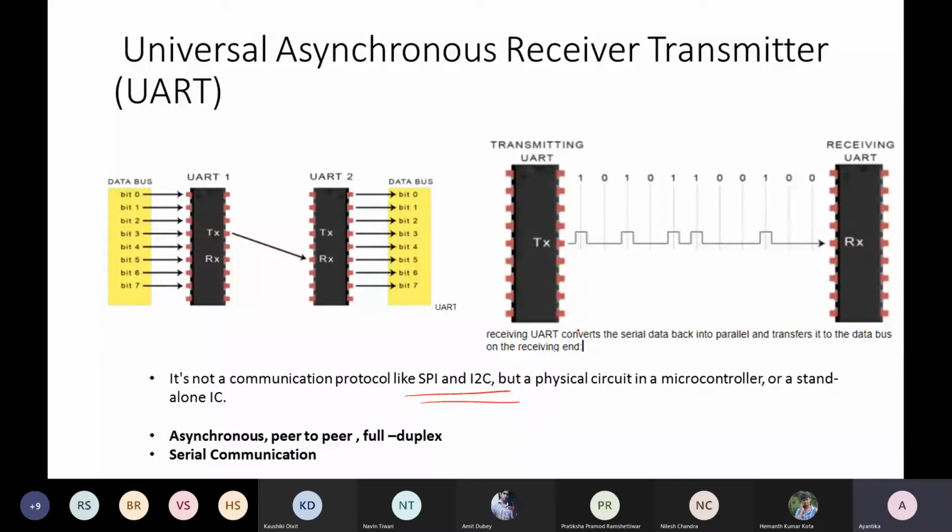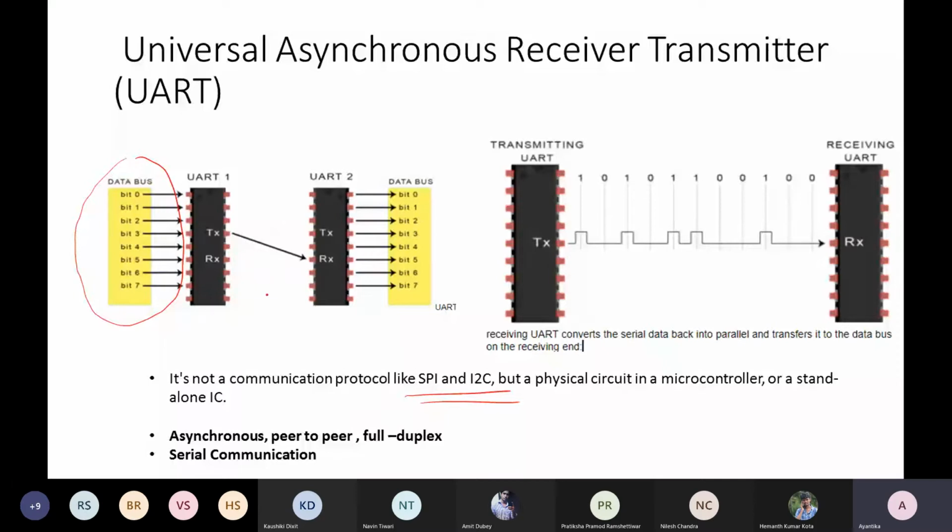But UART is a bit different and it is associated with a physical circuit in a microcontroller or a standalone IC. Okay. So UART is a serial communication protocol where, when some data bus is trying to communicate in a parallel way, it transfers that communication to a serial communication.